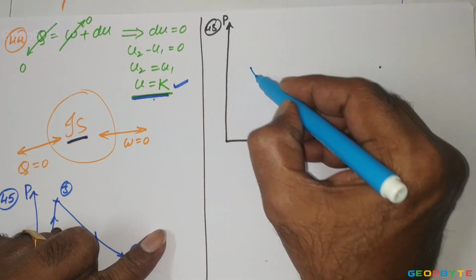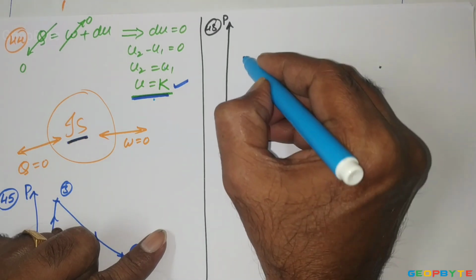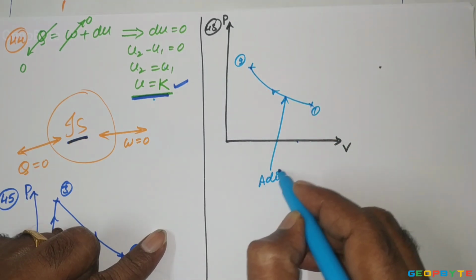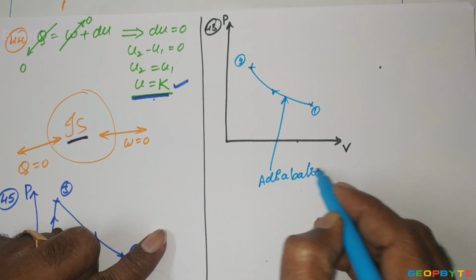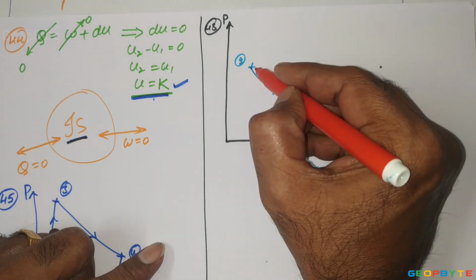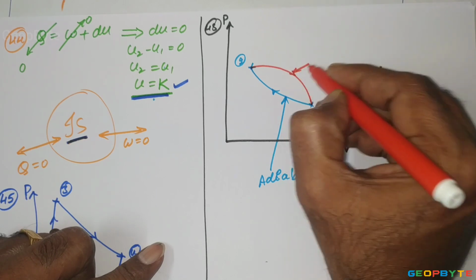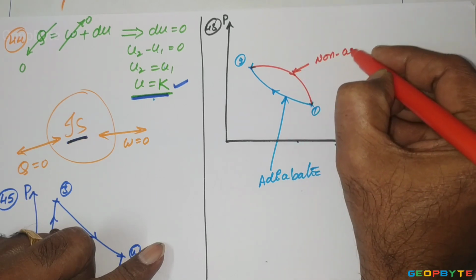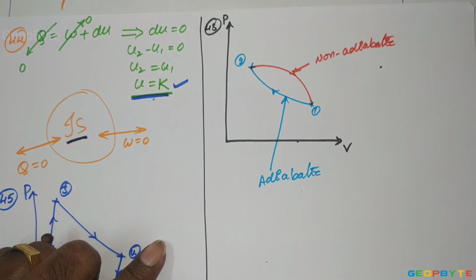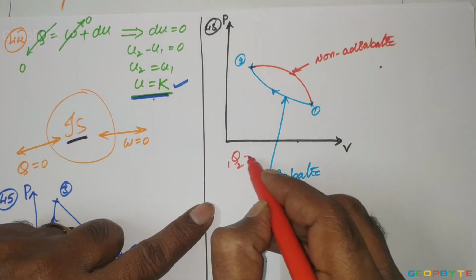Assume this is an adiabatic process. 1-2 is an adiabatic process. 2-1 is a non-adiabatic process. For the adiabatic process, Q for 1-2 equal to 0.